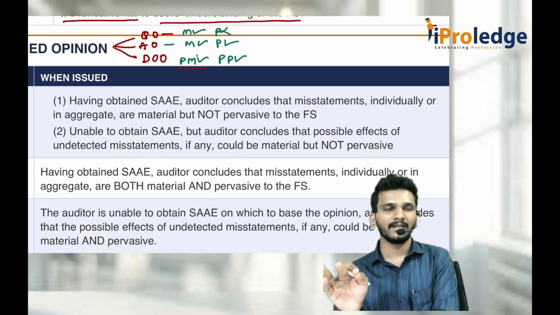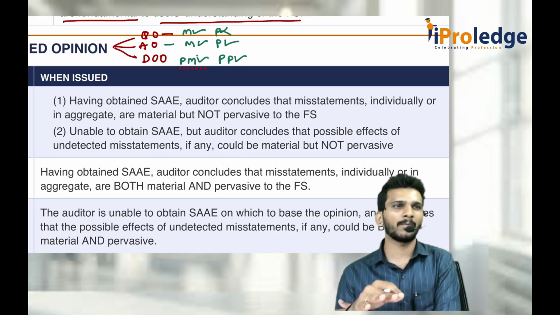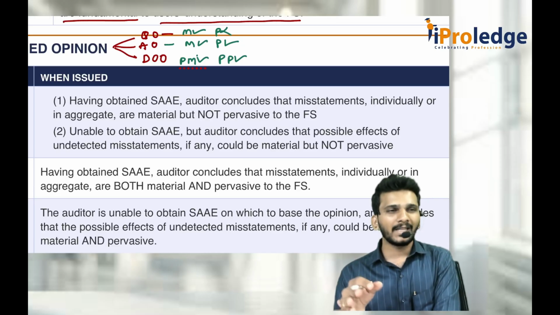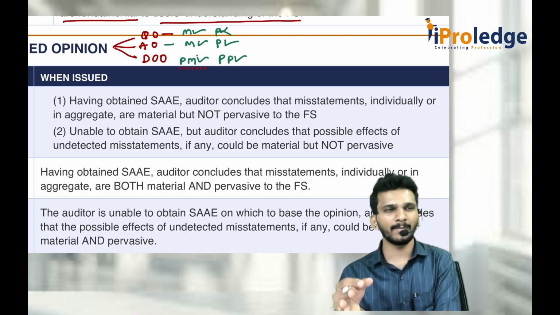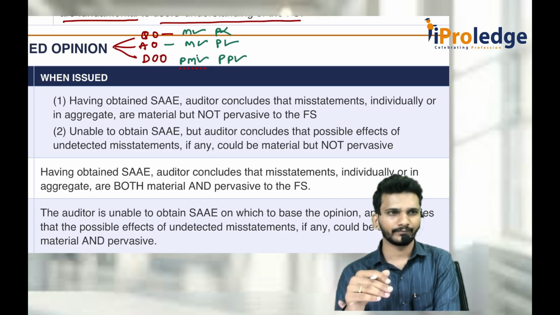The second category is where you are not getting sufficient and appropriate audit evidence, but you conclude that a material misstatement may be there, though a pervasive misstatement may not be there. Misstatements that could be there may be material but not pervasive. In that case, it is a qualified opinion.